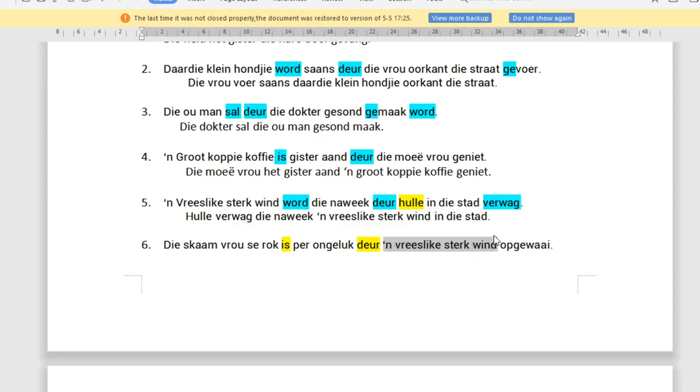We've got a wind, and this vreeslik sterk describes it, so it's part of it. So 'n vreeslike sterk wind. The is changes to a het. Then we've got per ongeluk. Then 'n skaam vrou, die skaam vrou. Se rok. Okay. And let's see if we got everything else left. We've only got opgewaai left.